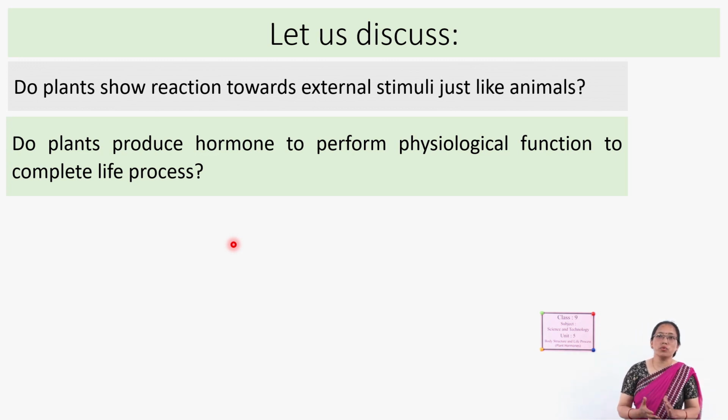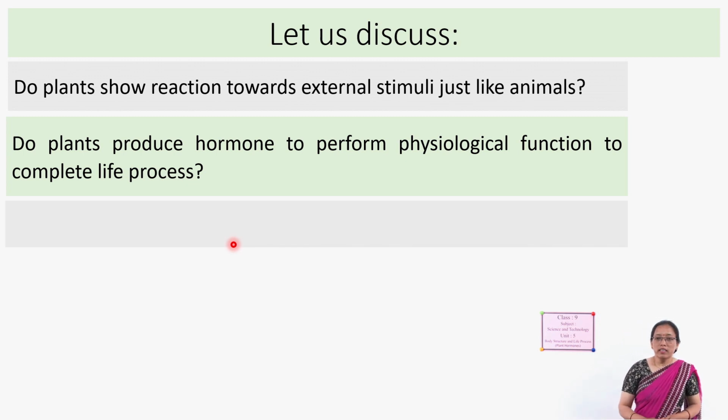And not only external stimuli, other life processes occur in plants just like in the human body, like photosynthesis, respiration, growth, and various metabolic activities going on inside the plant cells. To perform those life processes and different physiological functions, plants also produce hormones.